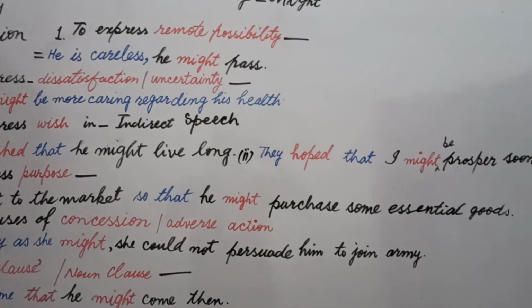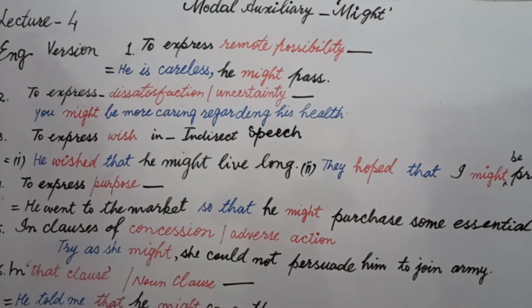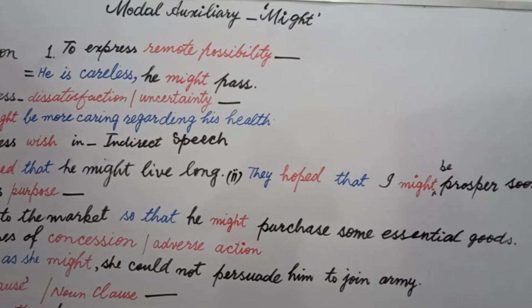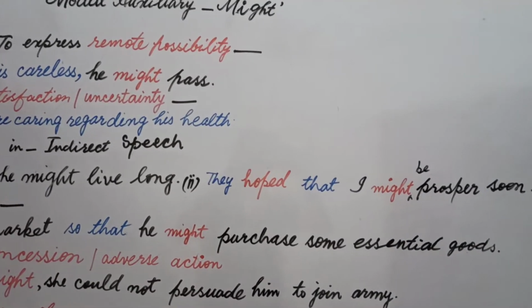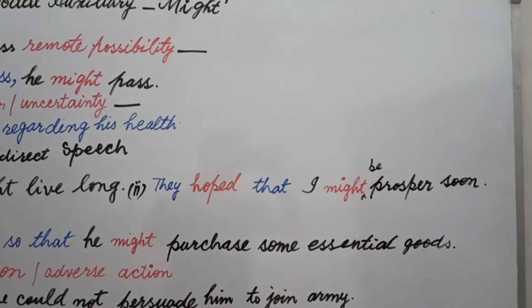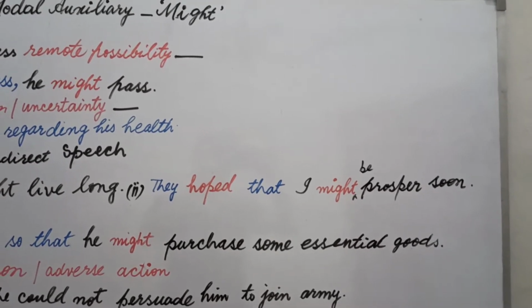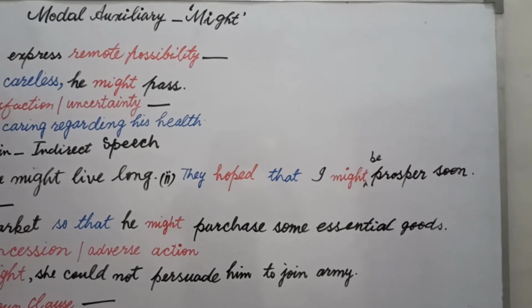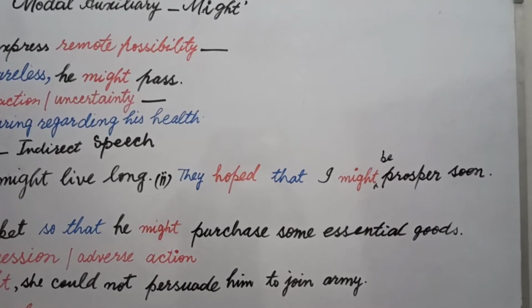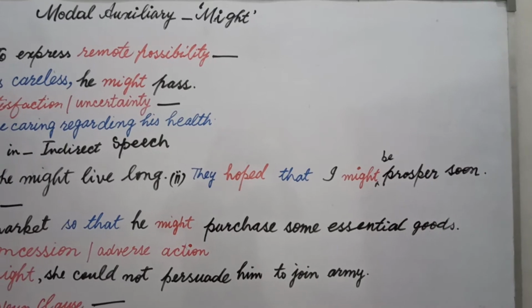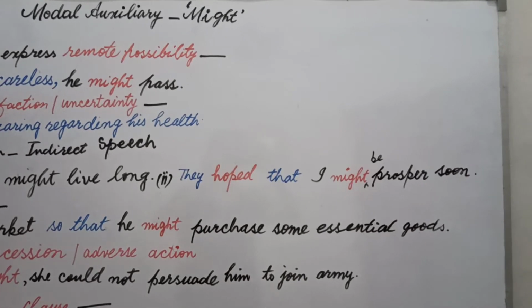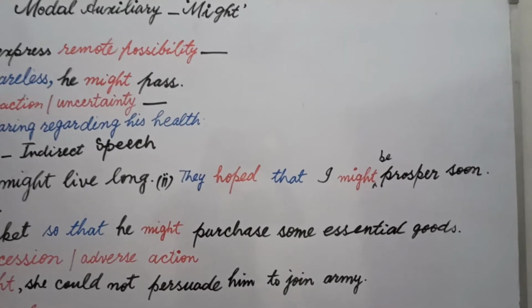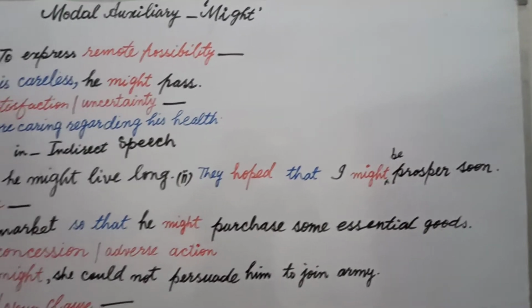Students, in this way sometimes students think that we do this only when we have the word wished. No, it is not so. You can have some other word similar to wish that represents hope and wish. They hoped that I might be prosper soon. If I speak this sentence in direct, it will be they hoped, inverted commas begin, I may be prosper. Then this may is changed into might.